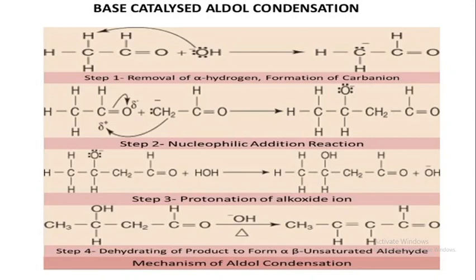One alpha hydrogen atom is removed, or abstracted, by OH⁻. Then a water molecule is removed. That is the formation of the carbanion in this step.